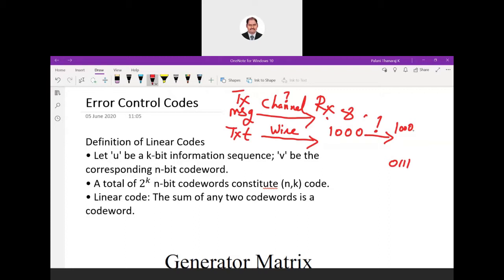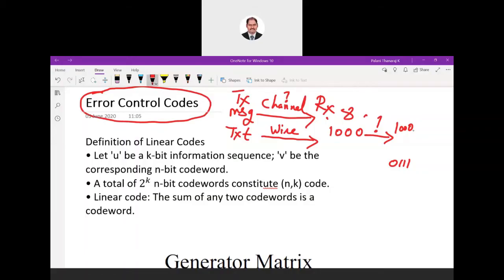So our objective is how to transmit the data so that even if an error occurs, which is inevitable, I can correct it. That is where we have what are called error control codes. This is very important. You can see the importance. In any kind of communication, I have to have some mechanism to transmit the data.